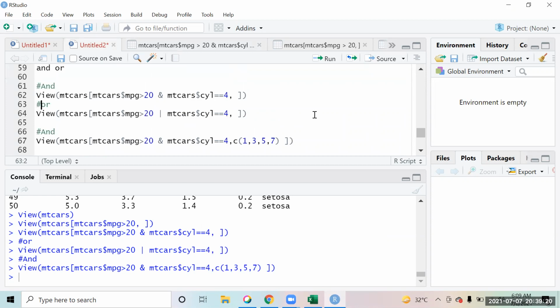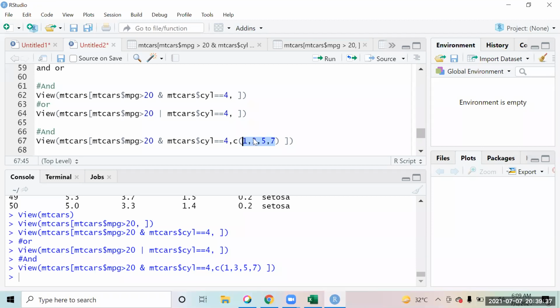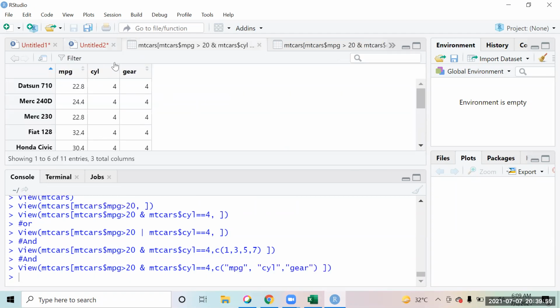I have a question, Amit. Instead of column number, can we go with the column heading? How can you do that? You can put the column names also. For example, MPG, cylinder and displacement. So you will write it like this, MPG, and it will come in quotes. You want to have this column, you want to have cylinder, so we can do that as well. Right, you want to have gear, so this will also give you the same result. MPG, cylinder and gear.